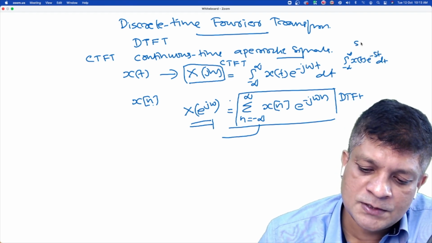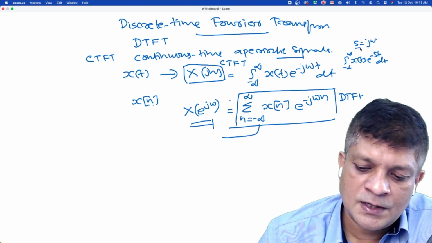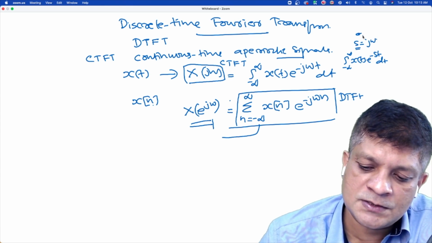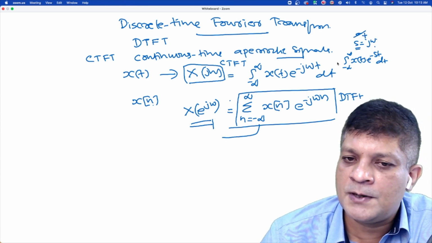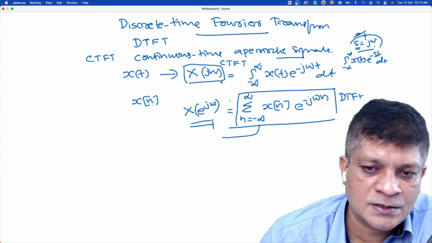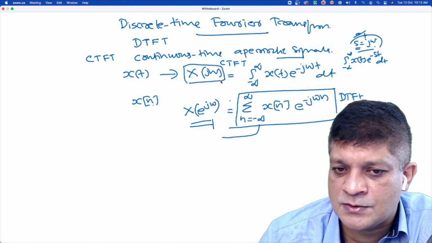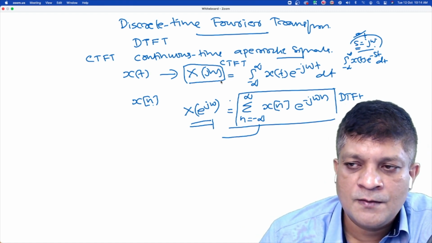When you put s equal to j omega, here s is a complex variable, sigma is the real part, and j omega is the imaginary part. When the real part is 0, then that is the Fourier transform. So we can say that the Fourier transform is a special case of the Laplace transform. Anyway, we will discuss those properties later.